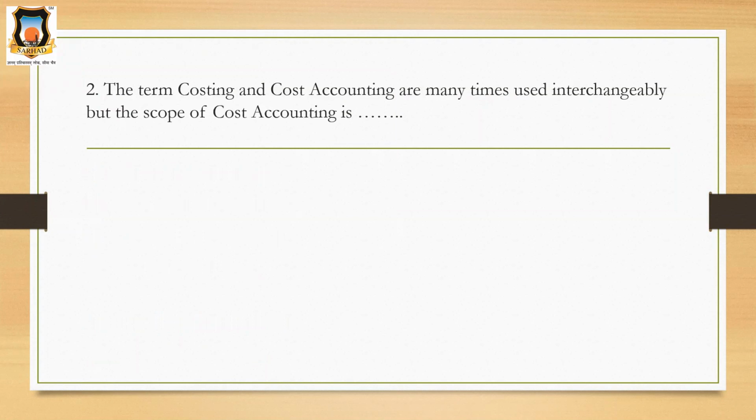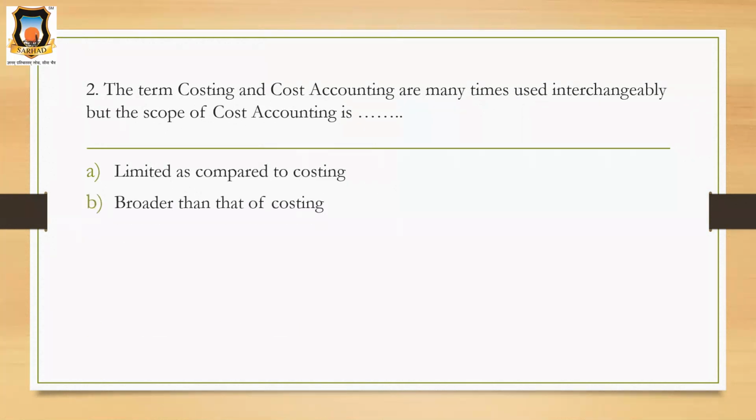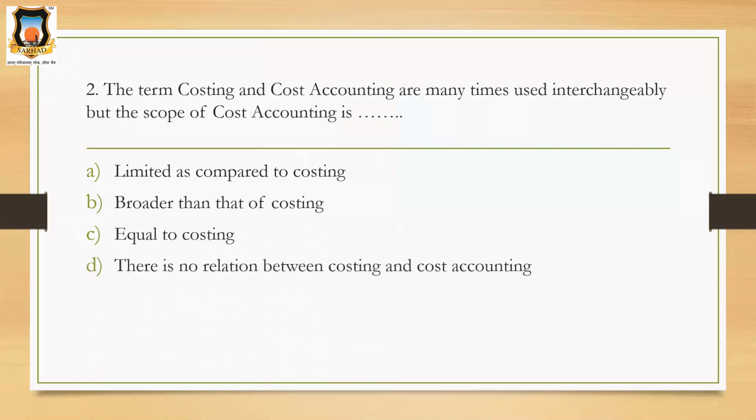The terms costing and cost accounting are many times used interchangeably, but the scope of cost accounting is. So what will be the options? Limited as compared to costing, broader than that of costing, equal to costing, and the last option is there is no relation between costing and cost accounting.